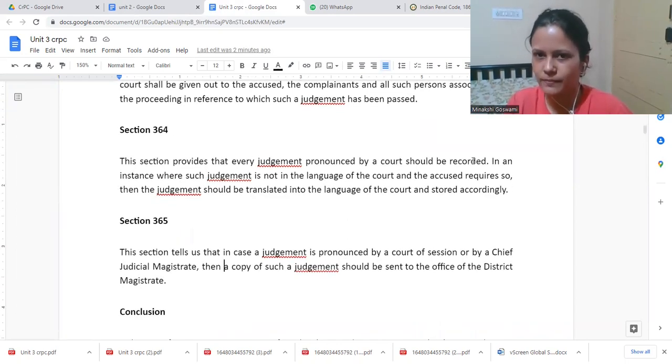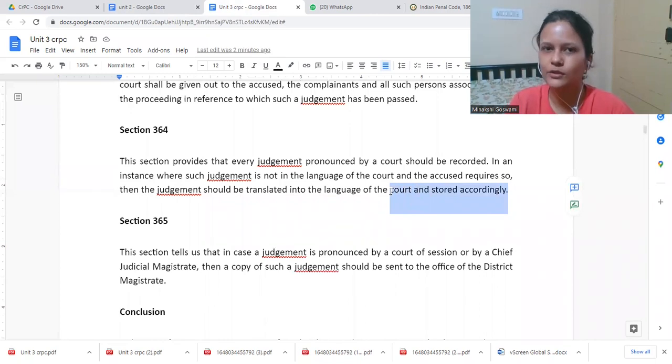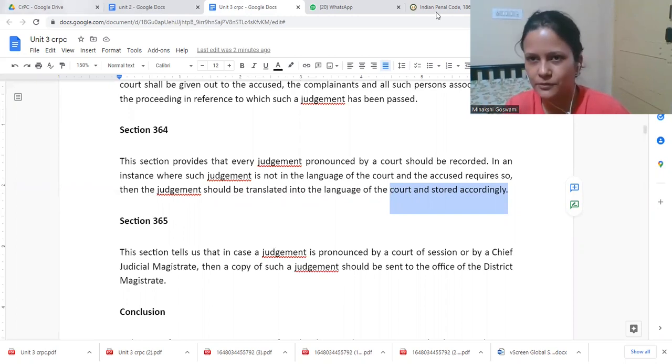Every judgment pronounced by a court should be recorded. In an instance where such judgment is not in the language of the court and the accused requires it, the judgment should be translated into the language of the court and stored accordingly. So judgments are also stored. That is why there is an e-court, like an electronic court, where all the details are updated: cases pending or not, what order came, what judgment came, everything.